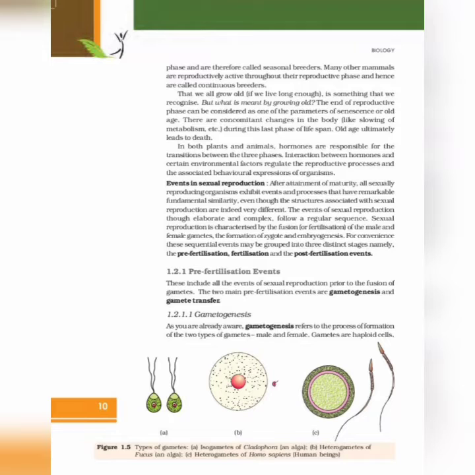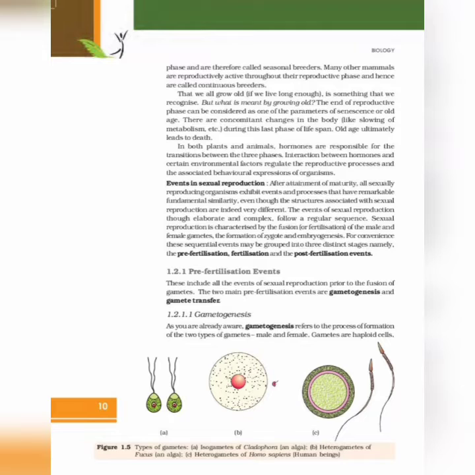In both plants and animals, hormones are responsible for the transition between the three phases. Interaction between hormones and certain environmental factors regulate the reproductive processes and the associated behavioral expression of organisms.